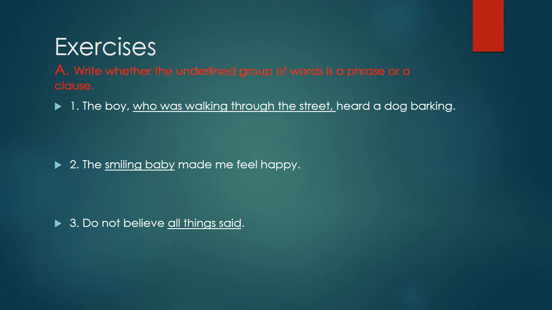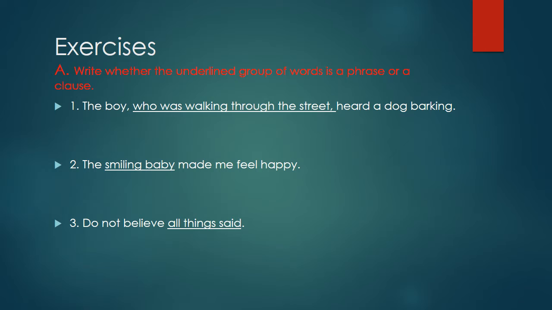Well, it is a clause, children. But why is this a clause? Because it's a group of words with subject and predicate.